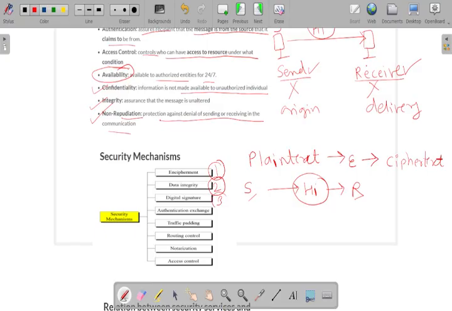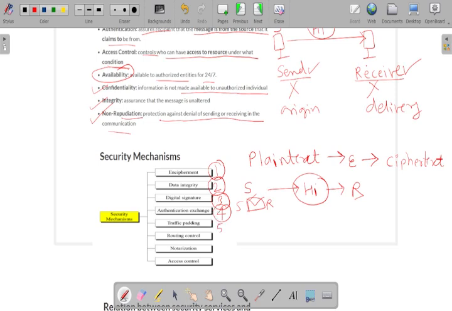Now, the third one is digital signature. In a digital signature, the message will be signed by an authorized party. If you are sending some information to the correct destination, then your message will be sent from sender to receiver and will be signed by the authorized party. The fourth one is authentication exchange. We have already learned the authentication concept: the correct user has the authority to access the particular account.